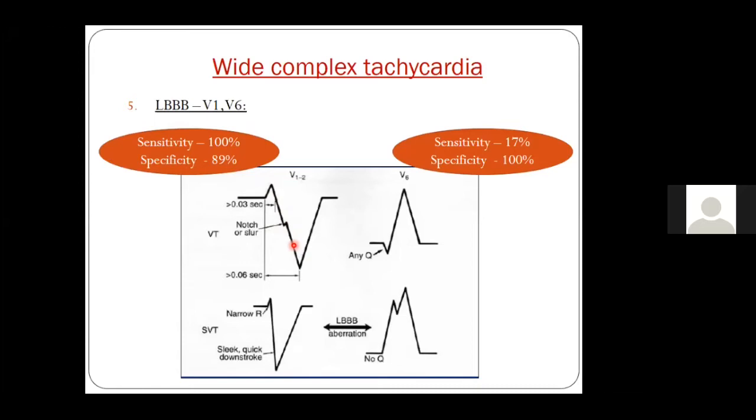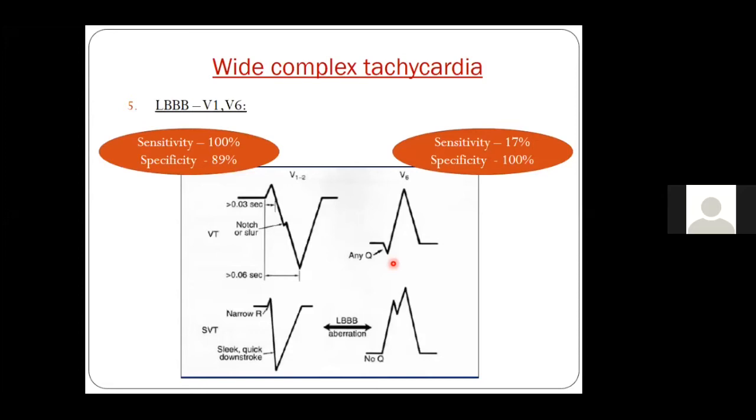Now, with this pattern, if you see V6, any q in V6 in a patient with LBBB tells that it is a ventricular tachycardia. So, if you're dealing with a patient with LBBB, you are getting a small r and a deep S with a slurring or a notching in leads V1, V2, and V6 shows any q. It means it is a ventricular tachycardia.